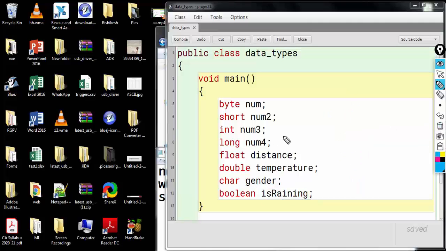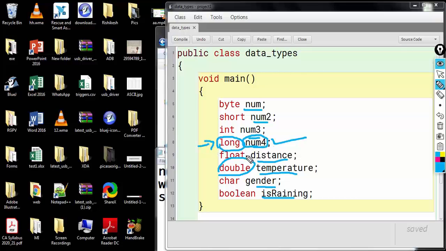So I hope you have understood what variables are. Variables are different containers that can store different values depending upon the type of data associated with them. For example, num4 is associated with the long data type.